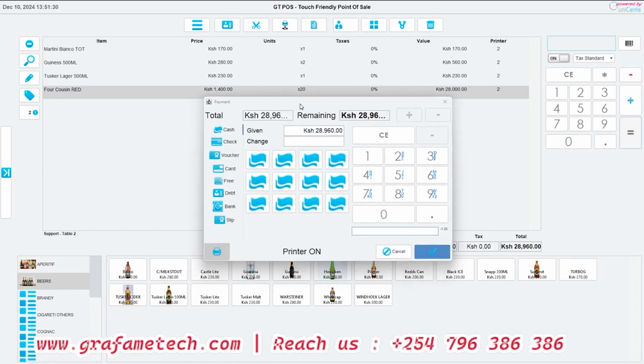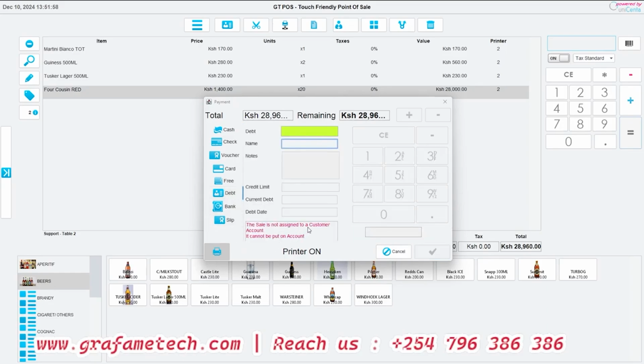When we press the equal sign, we have numerous payment methods here. We have cash, check, voucher, card, and free. Free we can use if we are dealing with something that is in-house. And then we also have debt, if you have the customer profile. Remember, we were setting the customers and also allocating a credit limit. So if you select debt, you see a sale is not assigned to a customer account. It cannot be put on account. Hence, it has deactivated the finalization key.